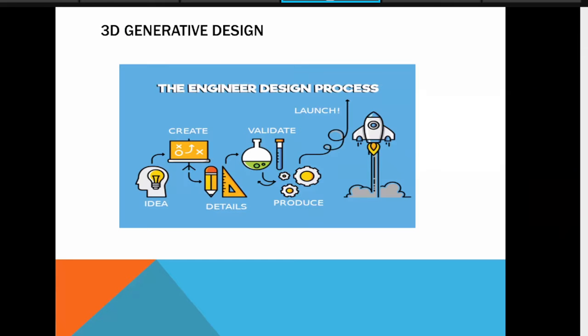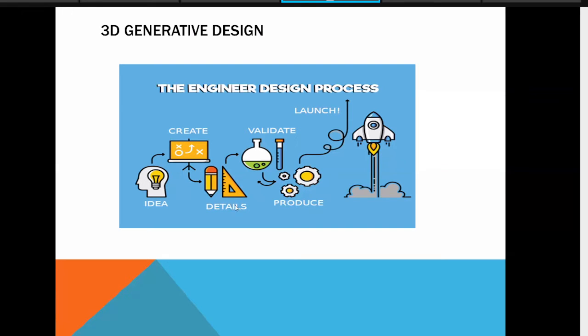Now, try to understand where exactly we are using this AI ML algorithm in making 3D modeling useful or interesting. But first of all, what is the process for 3D model generation? Here we have the idea, and for that idea we can create a paper diagram or simple analysis of the model, and then add some details.